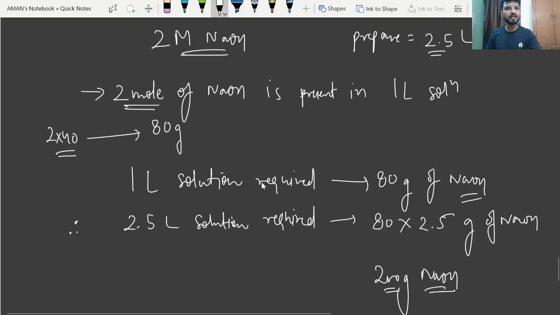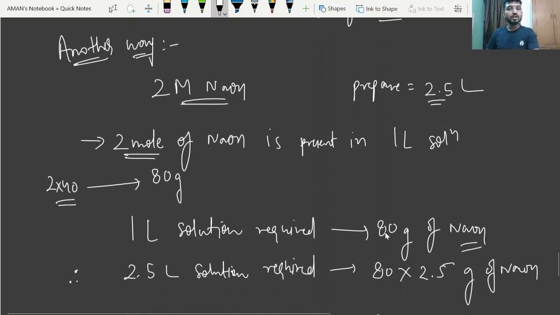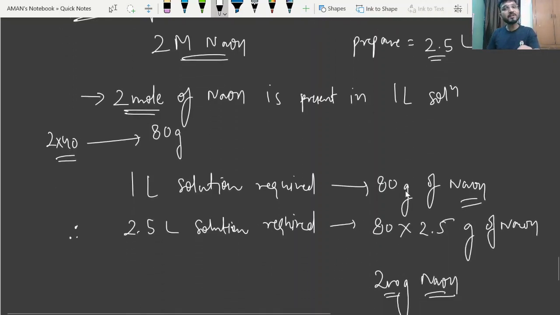Means it is very simple. What is given to you, just write down: 2 molar NaOH solution is given to you. So just write down what it means. It means 2 mole of NaOH is present in 1 liter. Means 2 mole is what? 80 gram of NaOH is present in 1 liter. So we can say 1 liter of solution contains 80 gram. Or if you want to form 1 liter solution, we require 80 gram of NaOH, right? So 1 liter of solution requires 80 gram of NaOH.